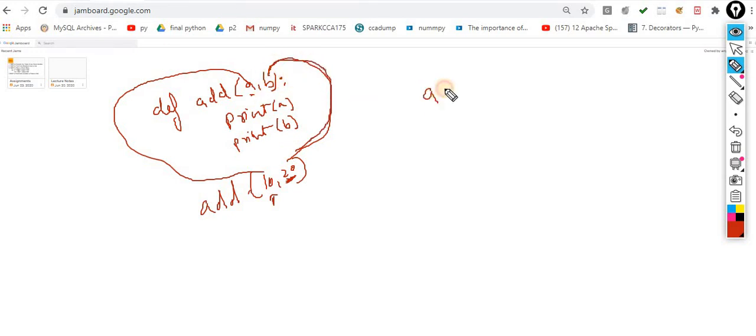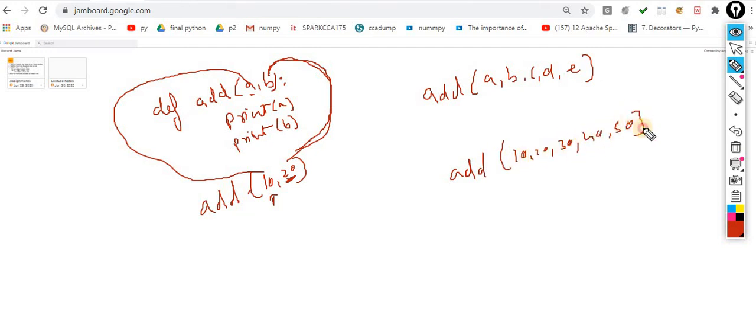For example, if the function is add(a, b, c, d, e), this time you are calling add 10, 20, 30, 40, 50. Now what is happening? This 10 is assigned to a, this 20 is assigned to b, this 30 is assigned to c, this 40 is assigned to d, this 50 is assigned to e, automatically. This concept is called positional argument.